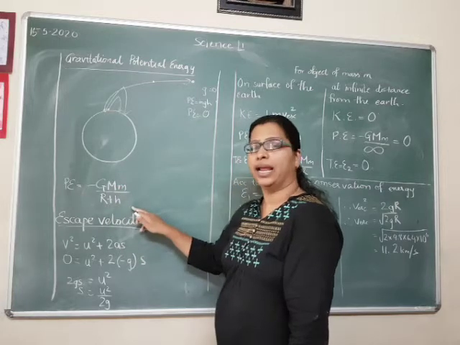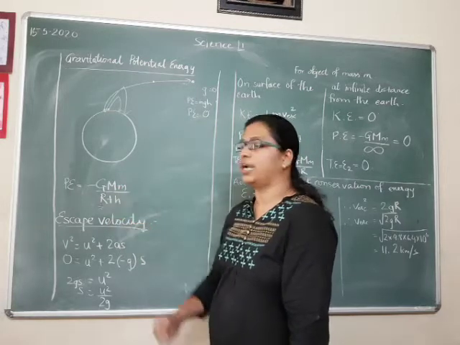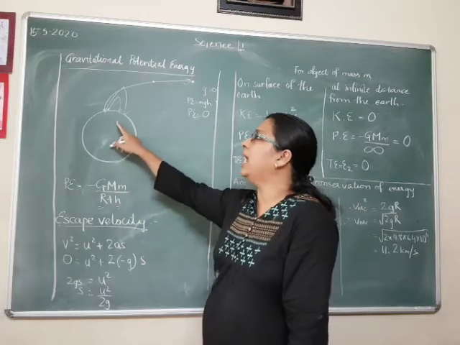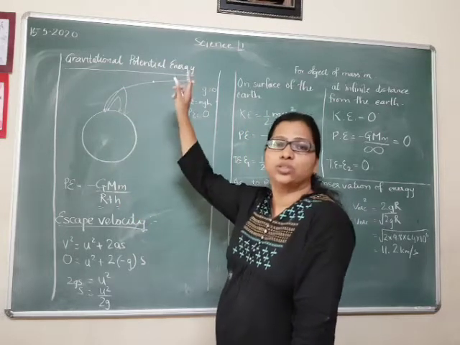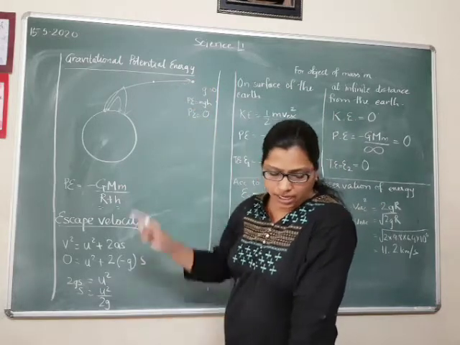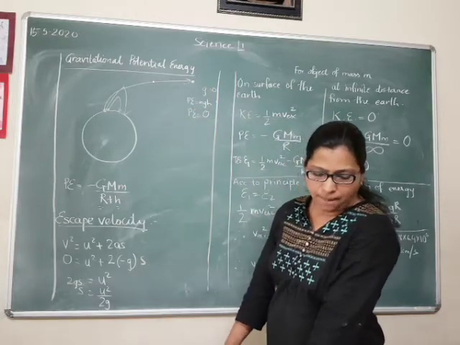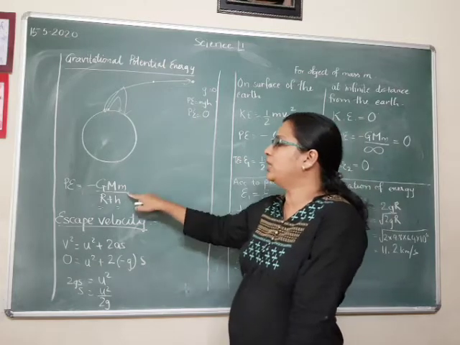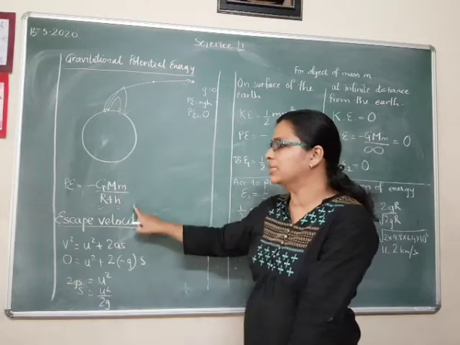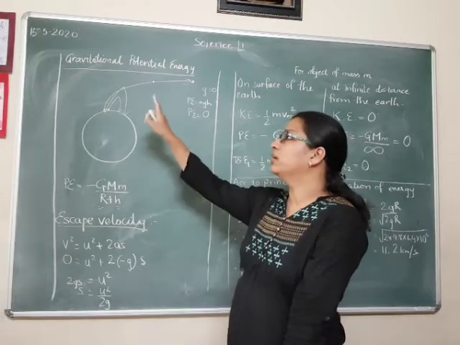r plus h. So what is r? It is the radius of the earth. And what is h? It is the height at which, or the distance at which the object is from the earth. And what does m stand for? It is the mass of the object, and capital M is the mass of the earth. I hope this is clear to all of you.